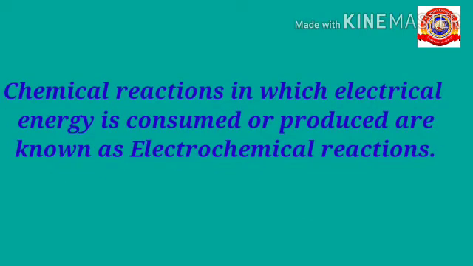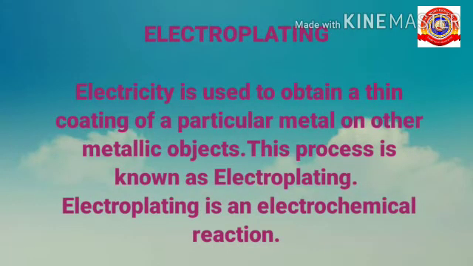And we discussed about electrochemical reactions. Chemical reactions in which electrical energy is consumed or produced are known as electrochemical reactions. Next, we discussed about electroplating. Electricity is used to obtain a thin coating of a particular metal on other metallic objects. This process is known as electroplating. Electroplating is an electrochemical reaction.